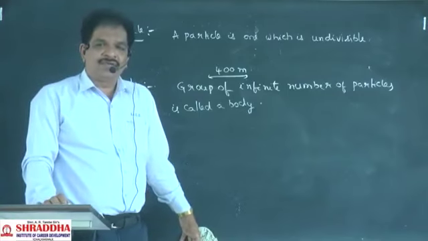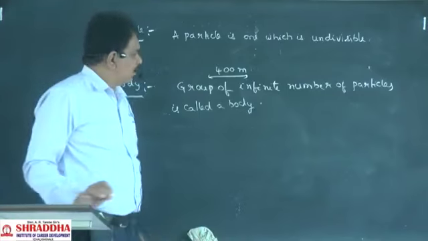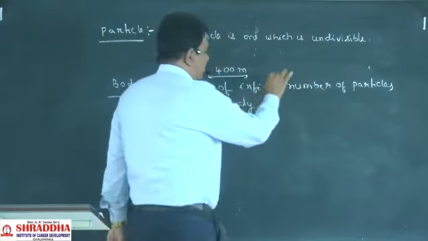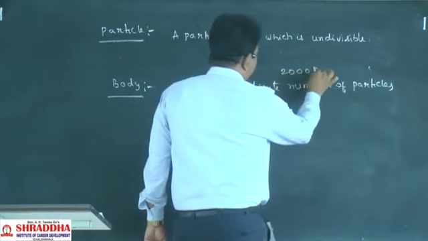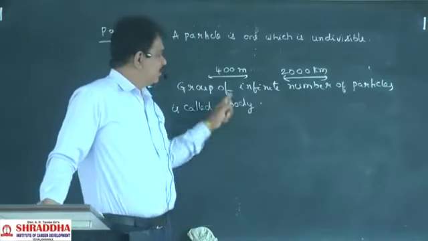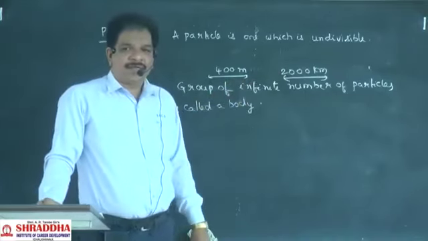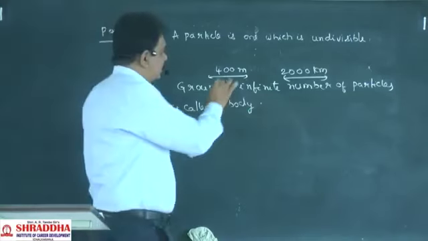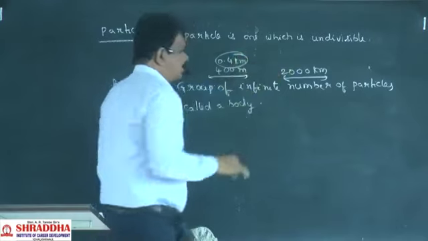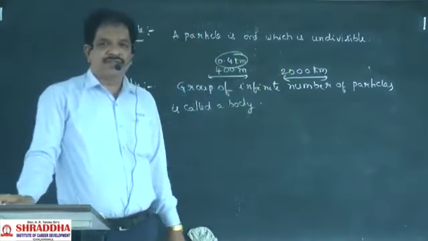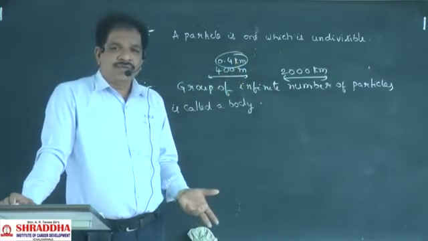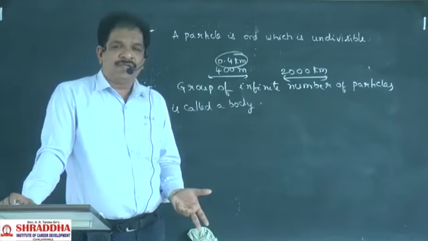Now, this aeroplane travelled from one place to another place, 2000 kilometers. Then we can consider that the aeroplane is a particle. Why? Its length is 0.4 kilometer. How much distance did it cover? 2000 kilometers. Compared to this value, the length will be very small. So we can consider that the aeroplane is a particle.